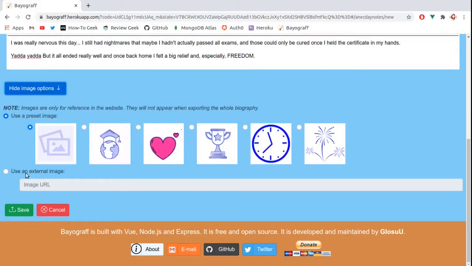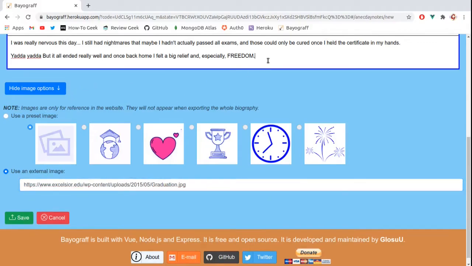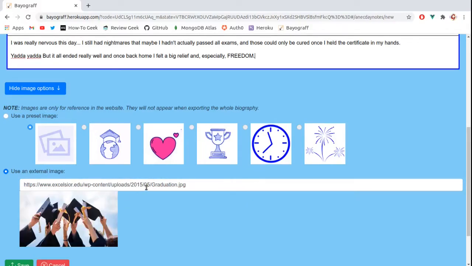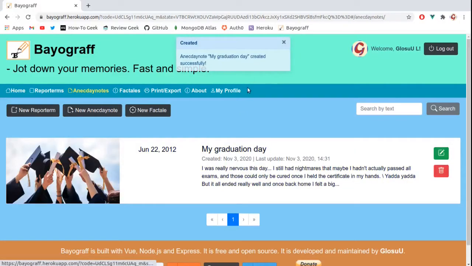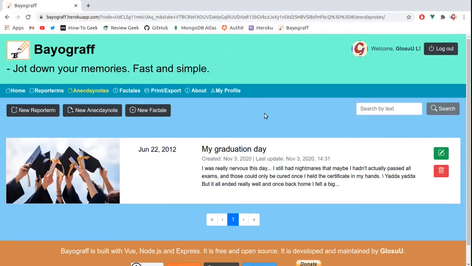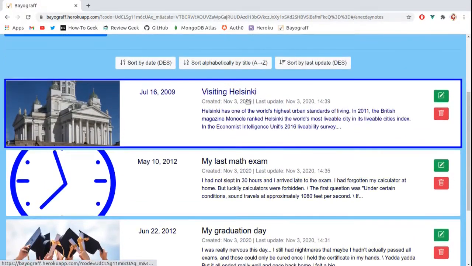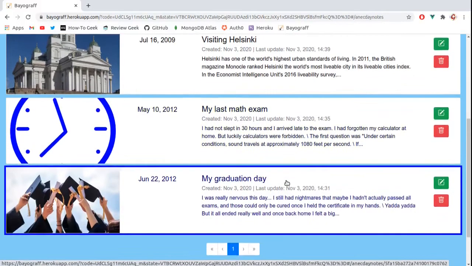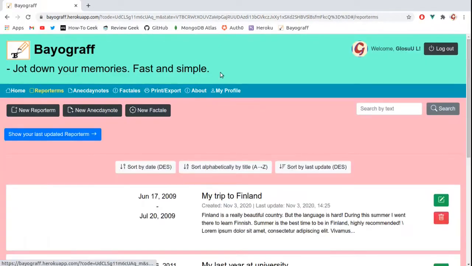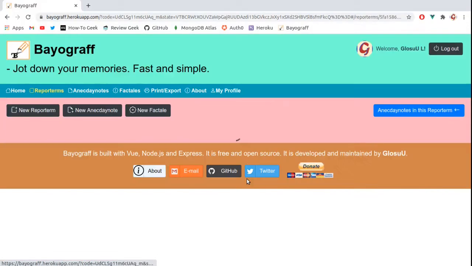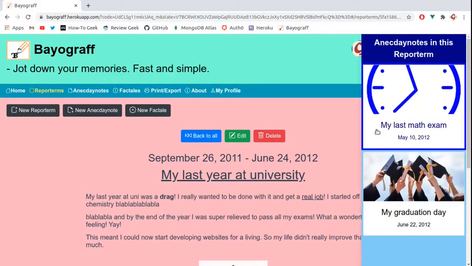And for the images, I'm going to use an external image this time because I think it would be nice if I used something else, and you can see that the Biograph web loads this external image. So save. And then anecdote "My graduation day" created successfully. Again, off camera I'm going to add a few more anecdote notes. And we're back, and as you can see I've added 2 more anecdote notes, visiting Helsinki and my last math exam.